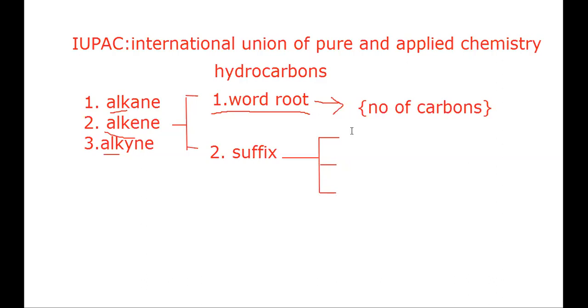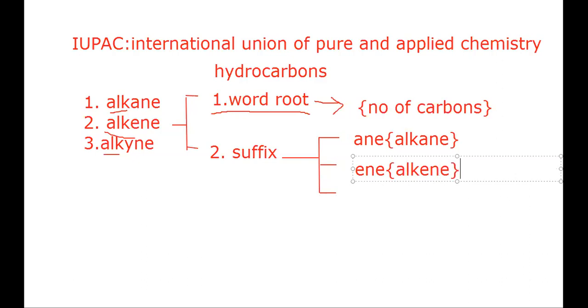The first one is "-ane", which is for alkane. The second one is "-ene", which is for alkene. And the third one is "-yne", which is for alkyne.